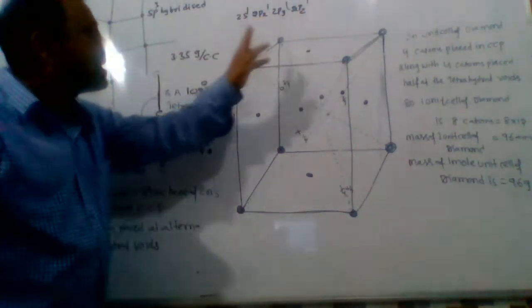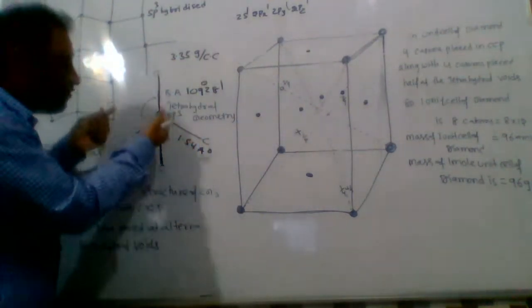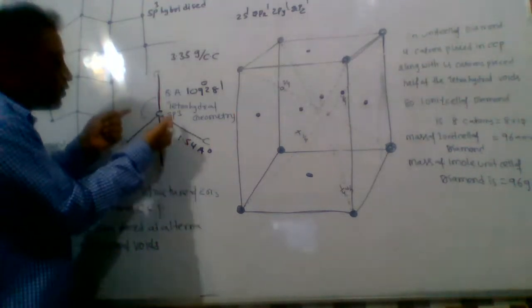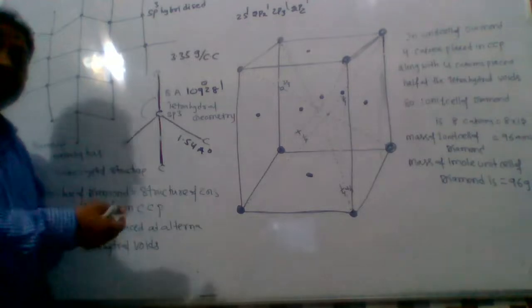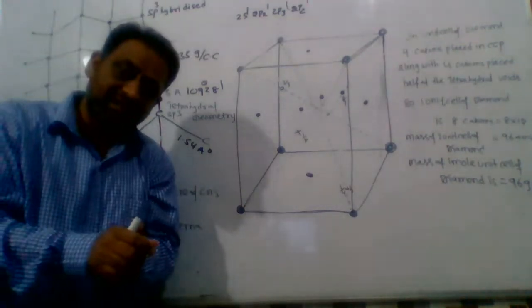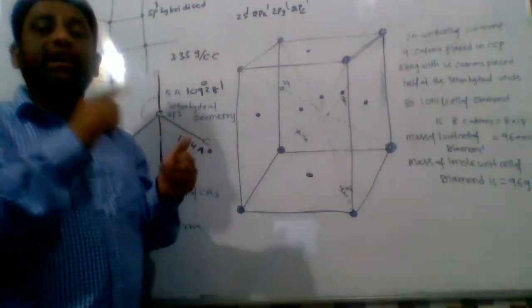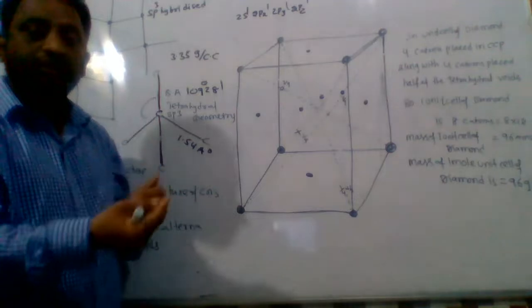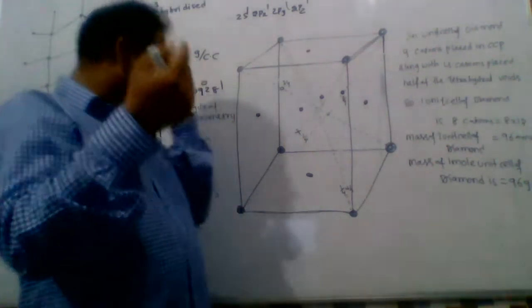Here four electrons are involved in the formation of sigma bonds. There is no free electron, no unpaired electron. Due to the absence of free electrons, diamond doesn't allow electric current to pass through it.